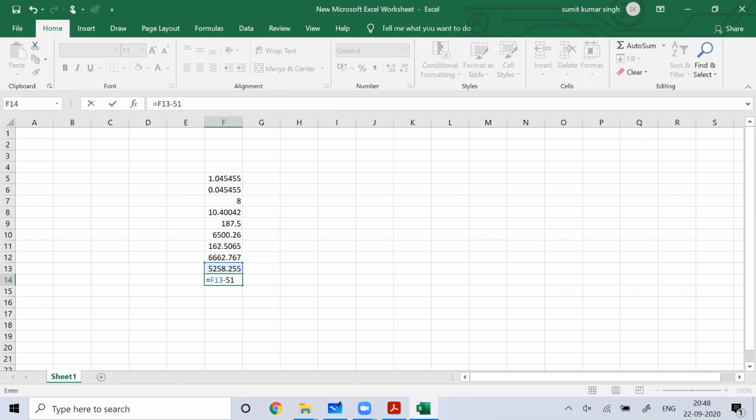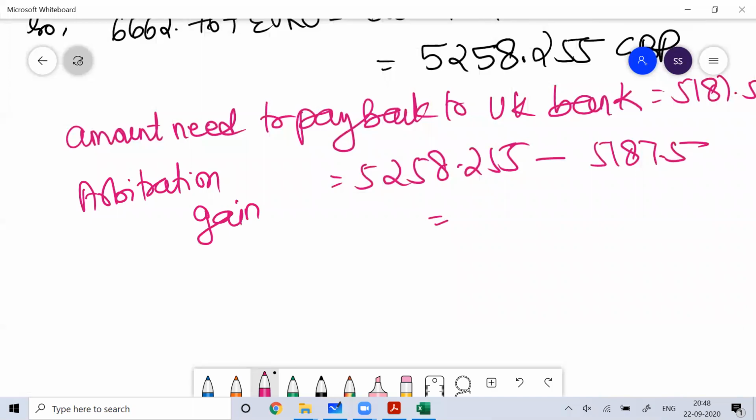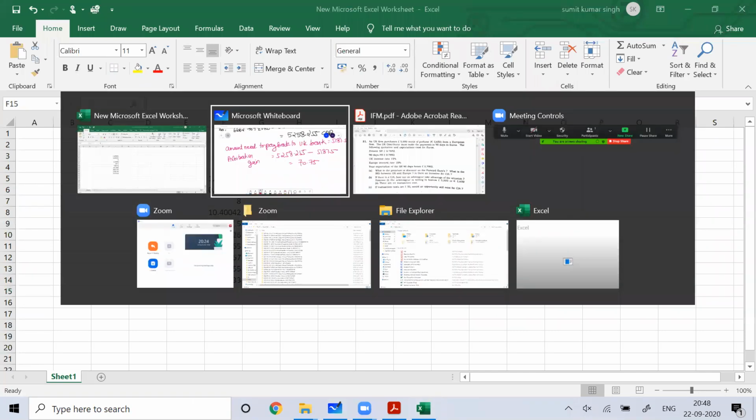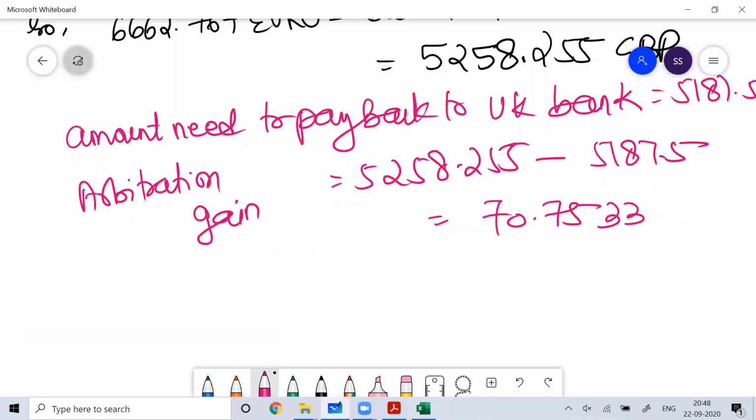5187.5, the difference is 70.755, 70.75. This is the arbitrage gain. That is in GBP, Great Britain pound.